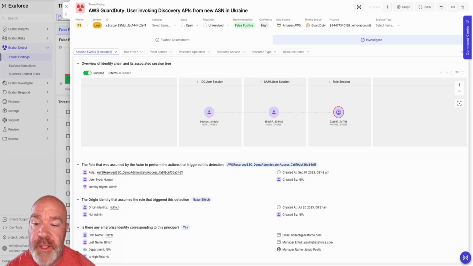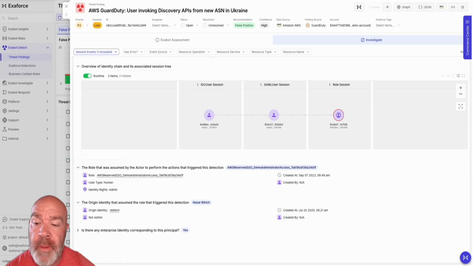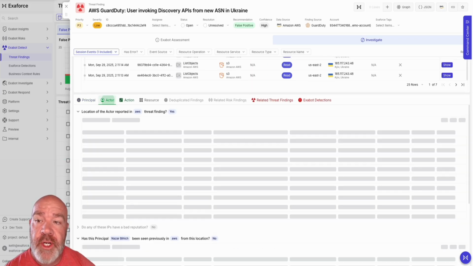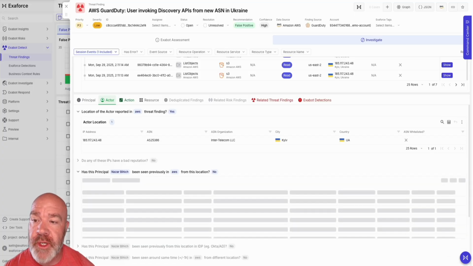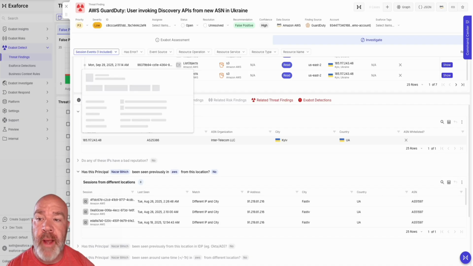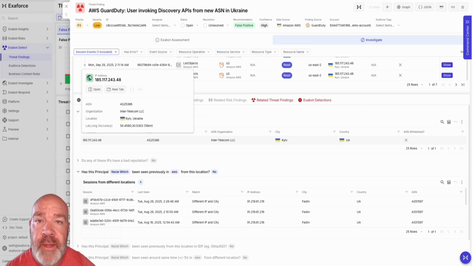Where is there an enterprise user? Yes, we know that enterprise user. We could go open that up inside of here and go learn more about them. And then this is all from a principal standpoint, and it just keeps going. So the actor itself, so the IP address that was in question inside of here, it was right here. If we want to know, hey, is there other activity maybe that has been done from this IP address?